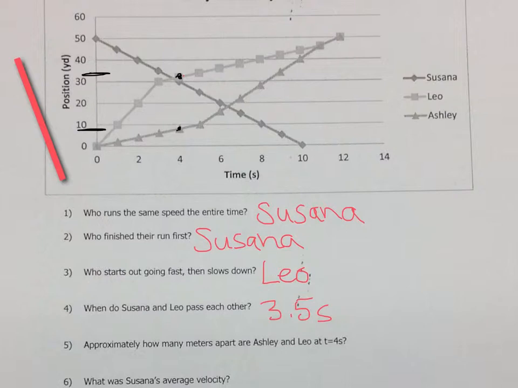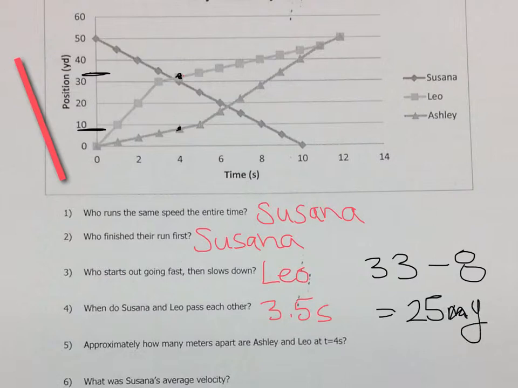So it looks like I'd say 33 would be Leo's position, and something like 8 would be Ashley's position. So if you got something like 25 meters, yards, apart, that would be great. And so this right here, aha, that's a typo. Shame on me.